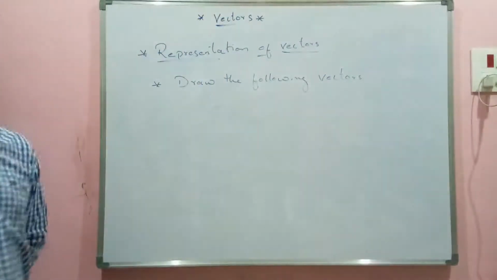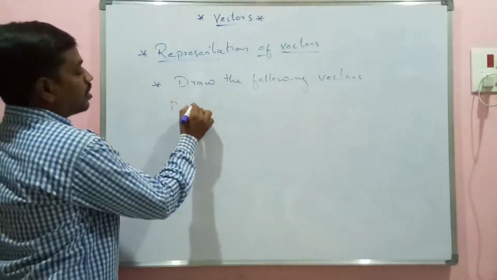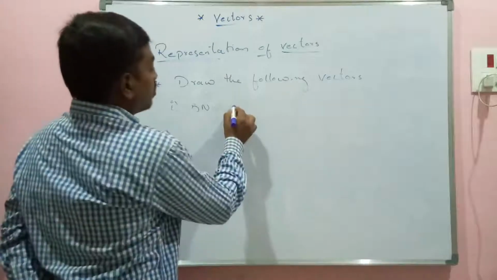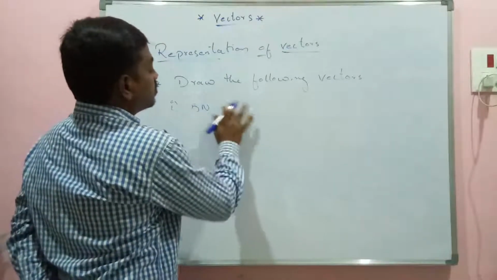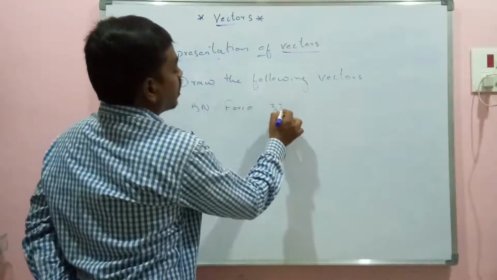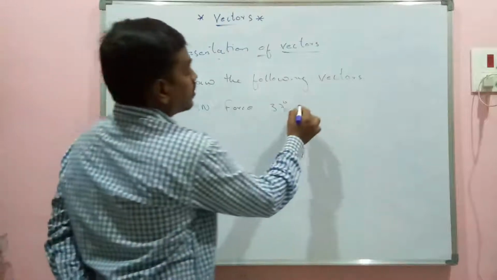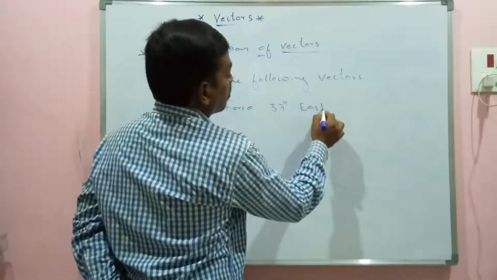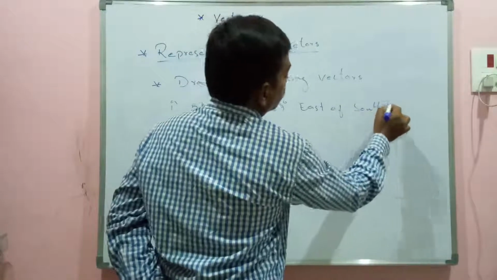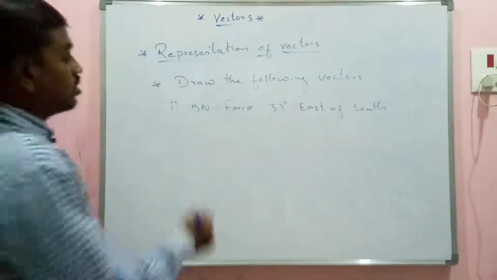Draw the following vectors. Question number 1. 5 Newton force making an angle 37 degrees east of south. 37 degrees east of south.